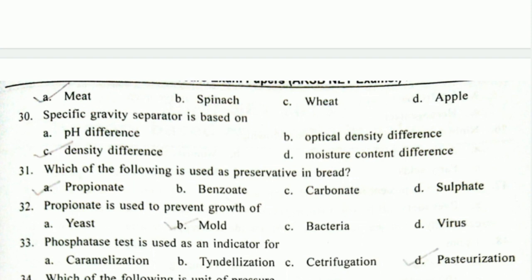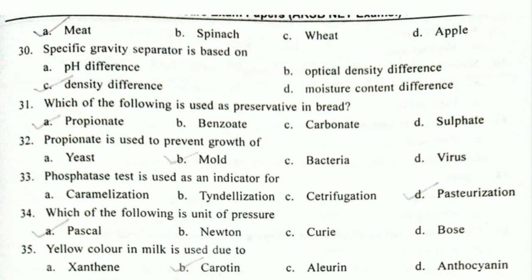Specific gravity is the ratio of density of an object to a reference body. As specific gravity is related to density, obviously the specific gravity separator is based on density difference. It separates different objects on the basis of the difference in their density.